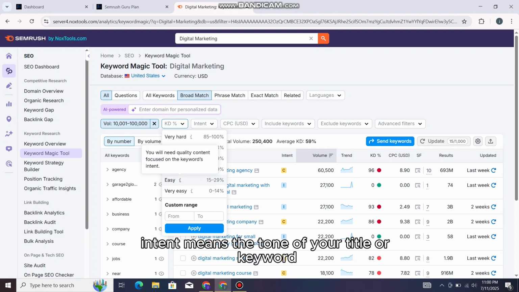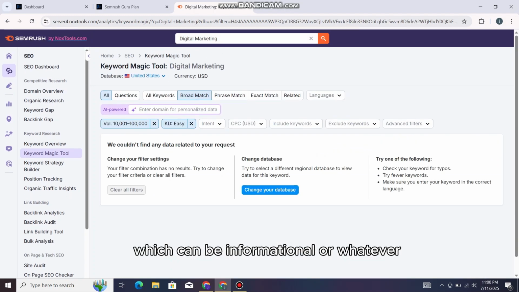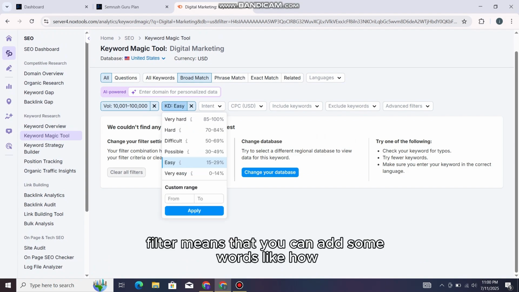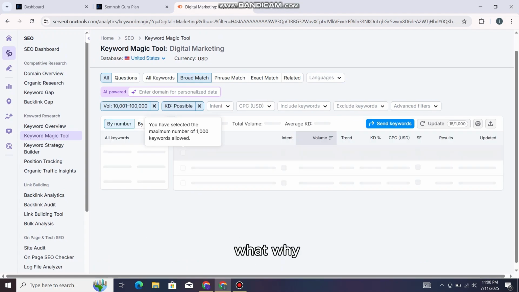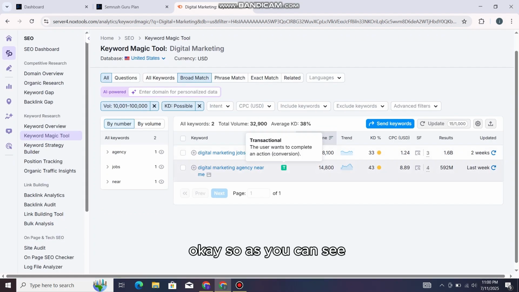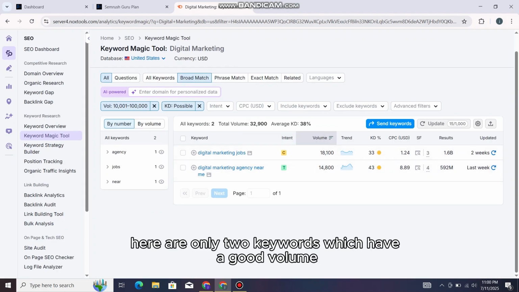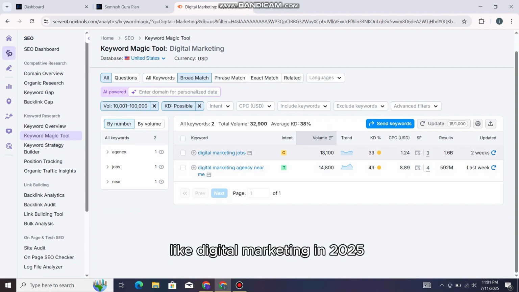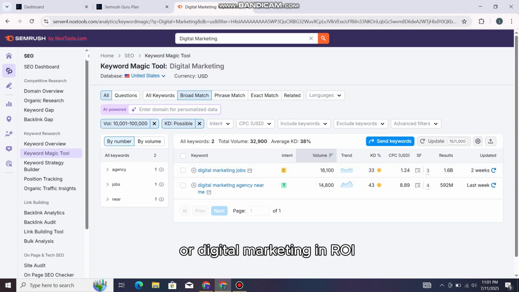Intent means the tone of your title or keyword, which can be informational or whatever. Include filter means that you can add some words like how, what, why. Okay, so as you can see, here are only 2 keywords which have a good volume with low difficulty. You can do more specific research like digital marketing in 2025 or digital marketing and ROI.